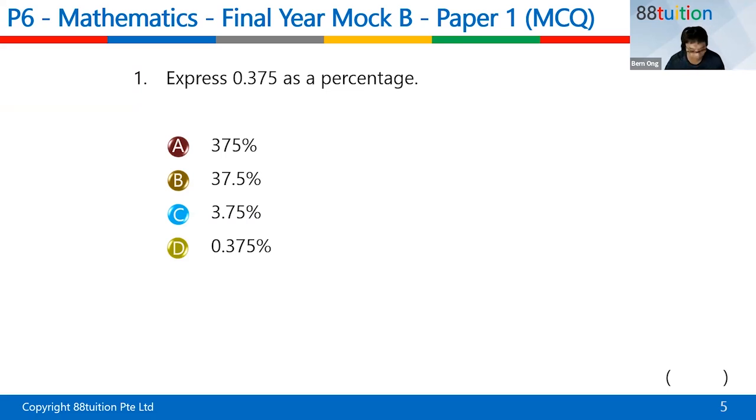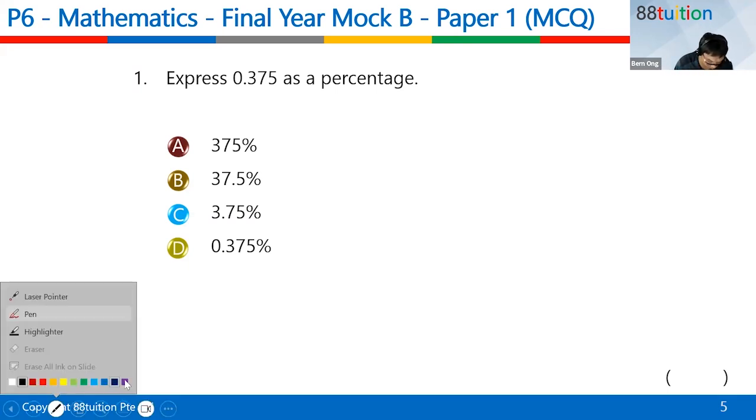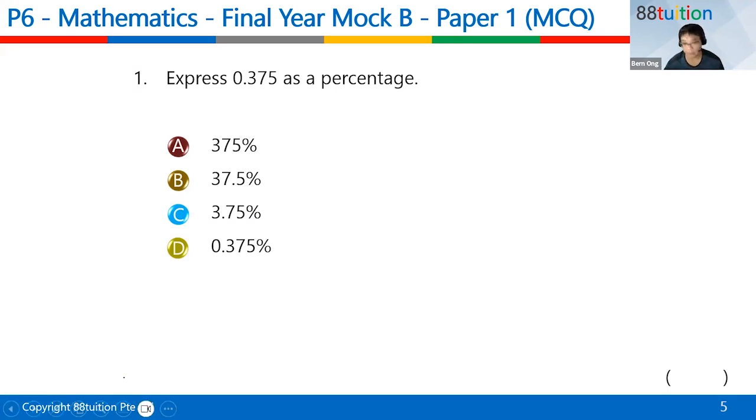All right, come. So you are supposed to express 0.375 as a percentage, children. What do you do? Don't just press your calculator. Down here, paper 1, you have to use your manual way of doing. As a percentage means times 100, right? So times 100 means 2 movements, 1 step, 2 step to the right. Answer is 37.5%.